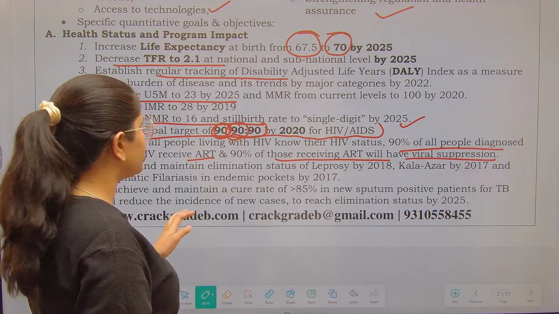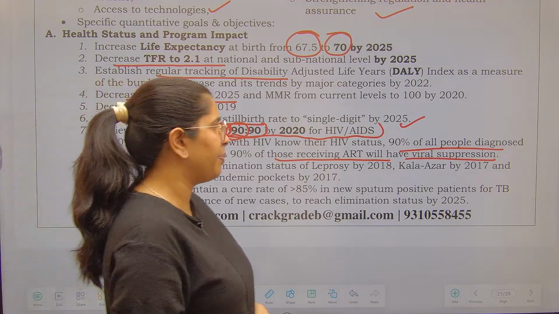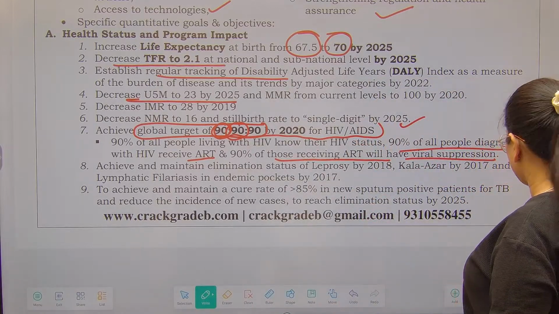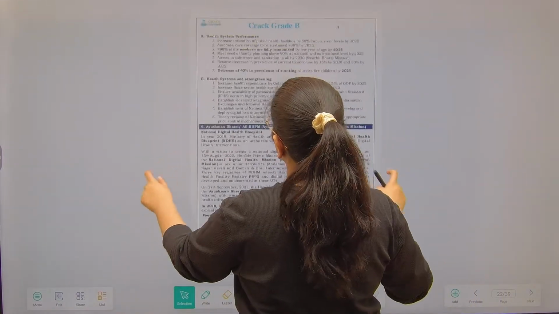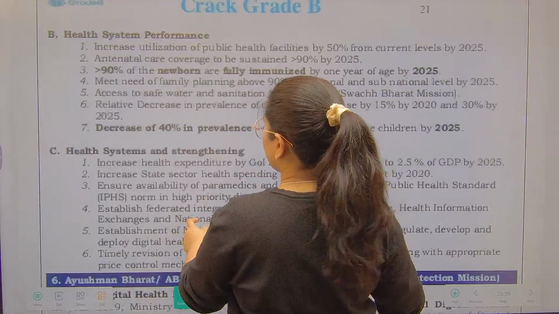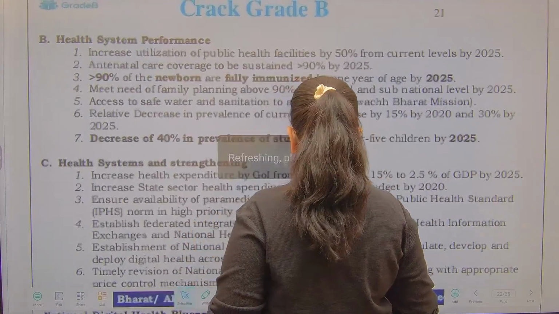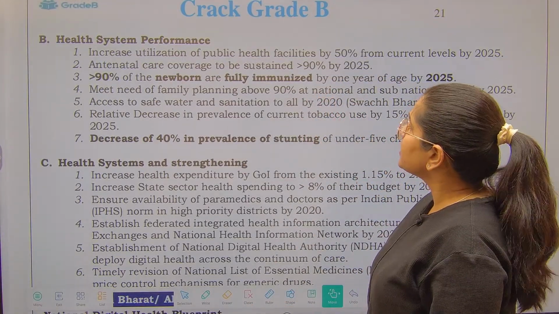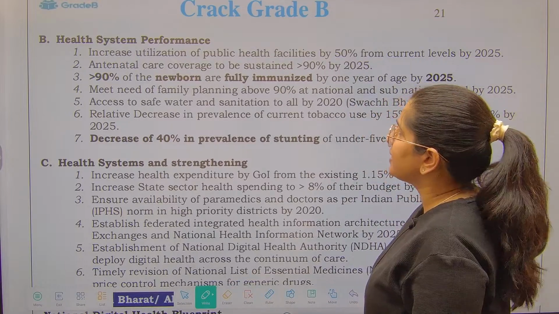Then you have achieve and maintain elimination status of leprosy, Kala Azar, as well as lymphatic filariasis. We have got new targets for them. Then, health system performance. We'll see this quickly because it is just factual data. Increase the utilization of public health facilities.